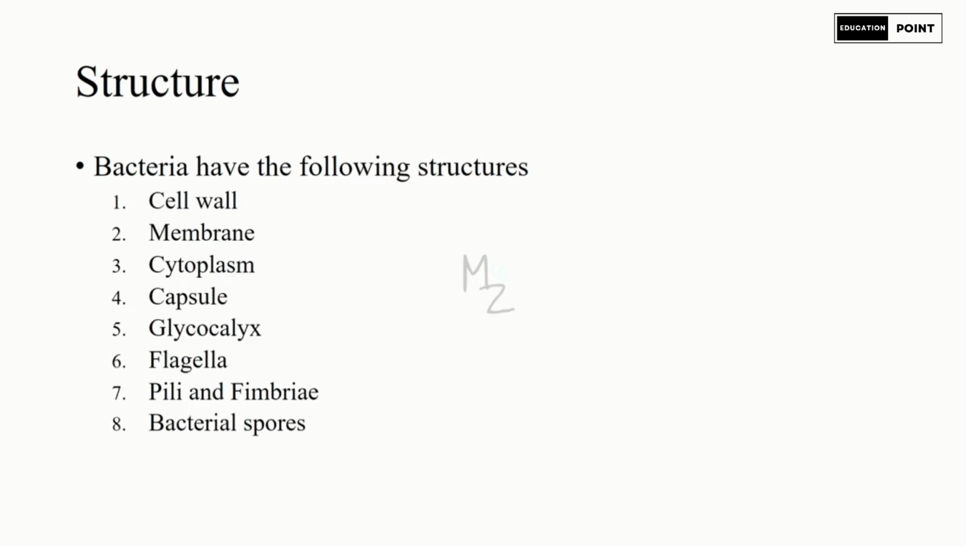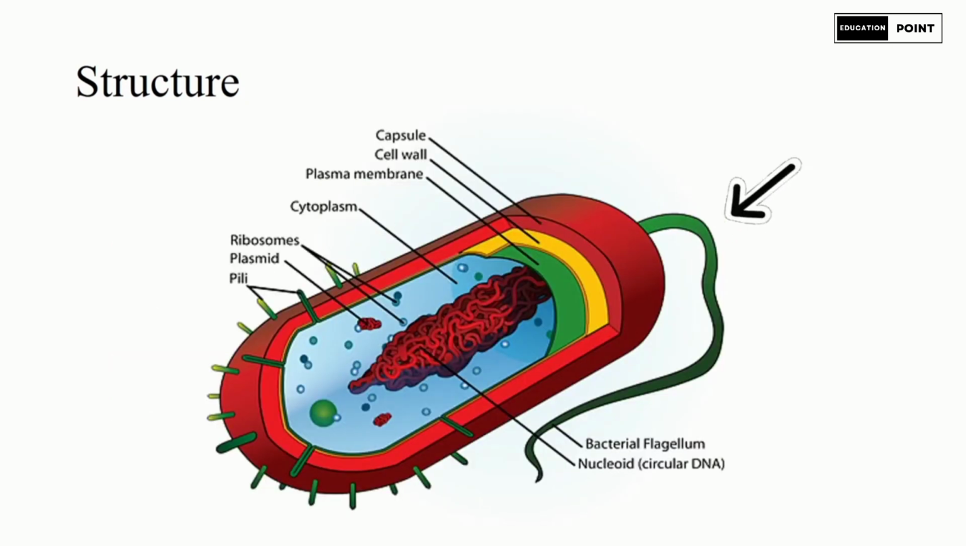Structure. Bacteria have the following structures: cell wall, cell membrane or plasma membrane, cytoplasm, capsule, glycocalyx, flagella, pili, and fimbriae, and at the end, bacterial spores. This tail-like structure, it's not a tail, it is actually the bacterial flagellum. This red covering is the capsule, and the sphere-like structures on the capsule are called pili, and inside the capsule, this yellow structure is the cell wall.